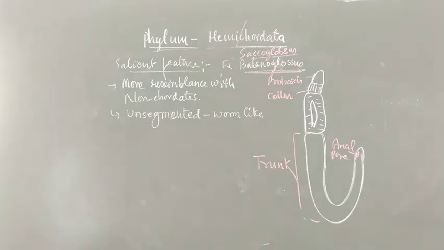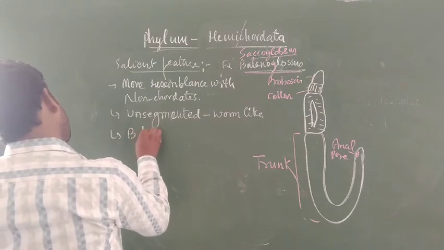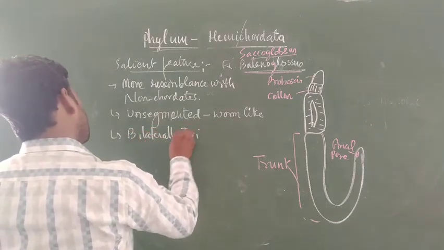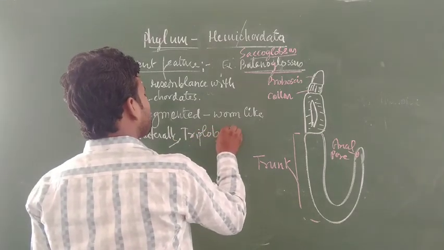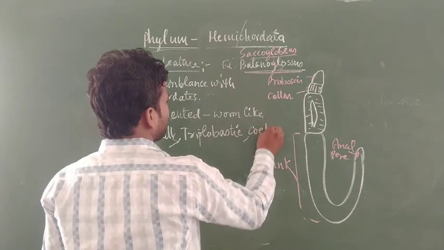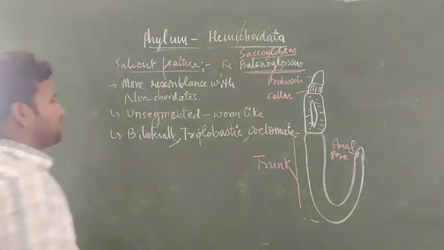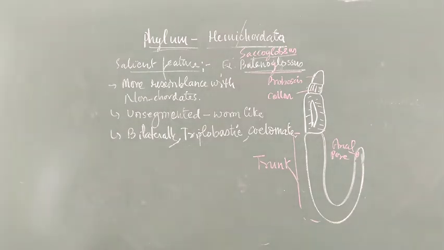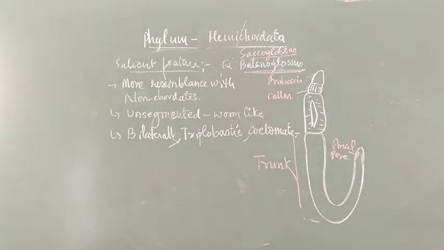The next feature: it shows bilateral symmetry, triploblastic and coelomate condition. Echinoderms also have a coelomate condition. Bilaterally symmetrical, triploblastic and coelomate conditions are generally observed in the members of hemichordates.